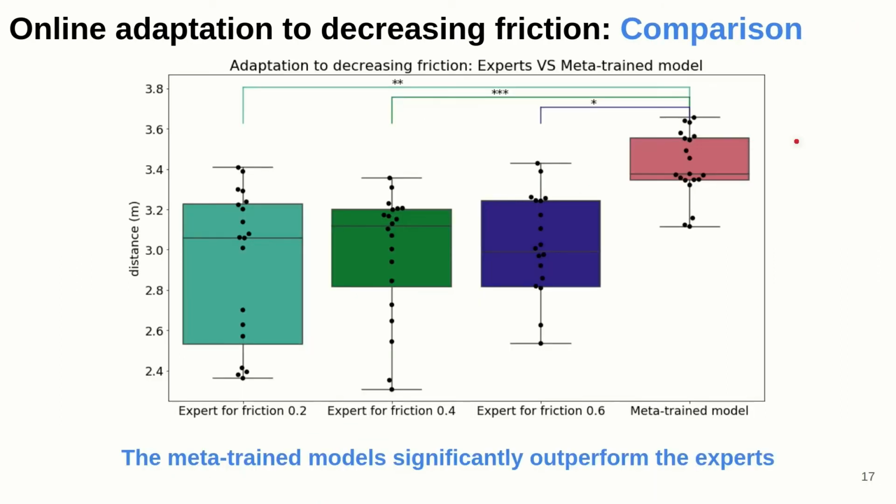Now if we compare the average distance reached during those 10-second episodes in this figure, we can clearly see that the meta-trained model outperforms the three experts, which shows that our meta-learning is again able to synthesize the knowledge of the different experts and to adapt quickly to the different conditions.